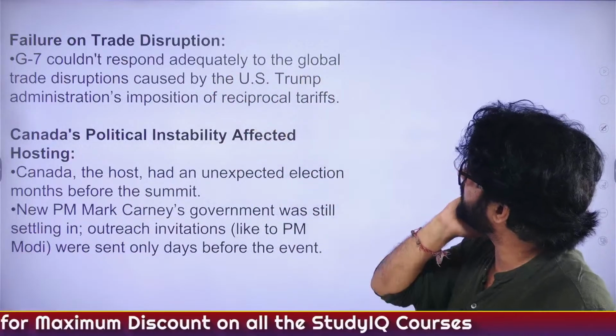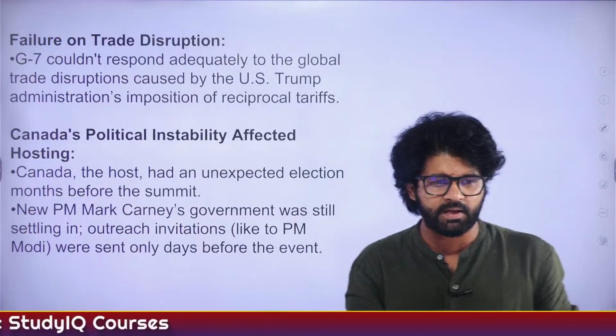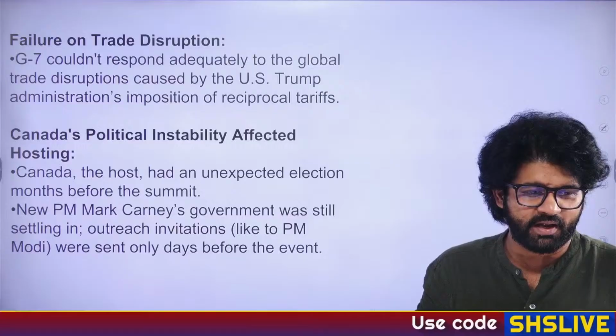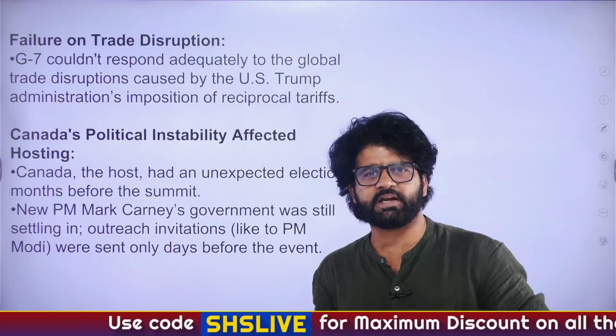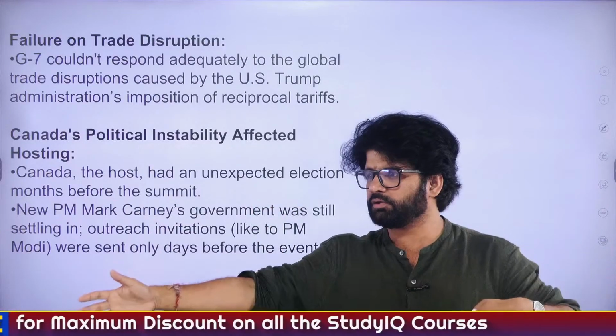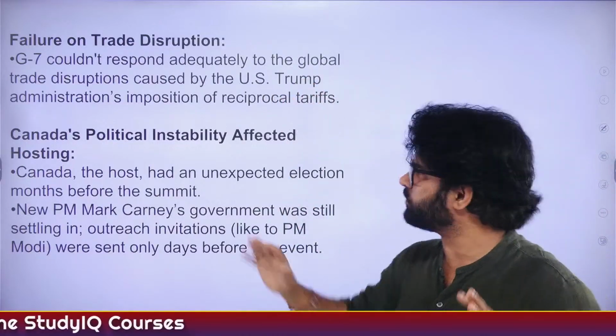Failure on trade disruption. Trump became a tariff man. There was a time period. Okay, Jagannath. So what I was saying, no one liked Trump, sir. Exactly. Trump at one point of time became tariff man, 150% tariff, 125% tariff. The world was playing tariff, you know, China, US, and then India also. Did G7 do anything? No, the answer is zero.